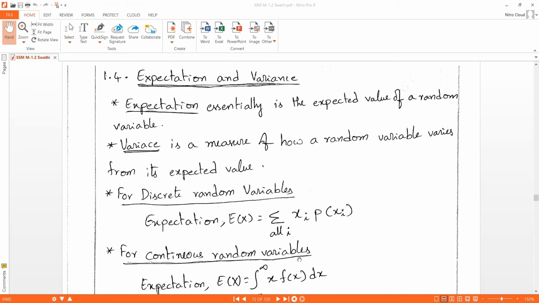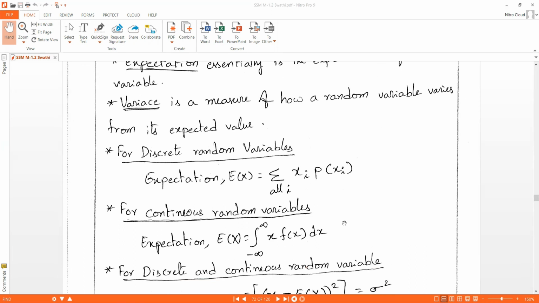Expectation is essentially the expected value of a random variable. Variance is a measure of how the random variable varies from its expected value.